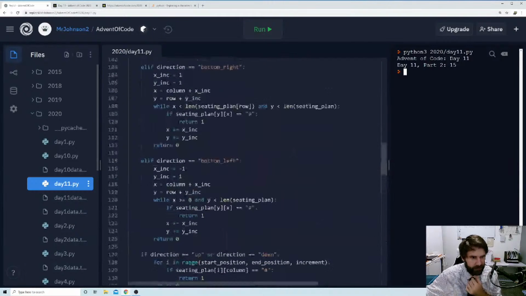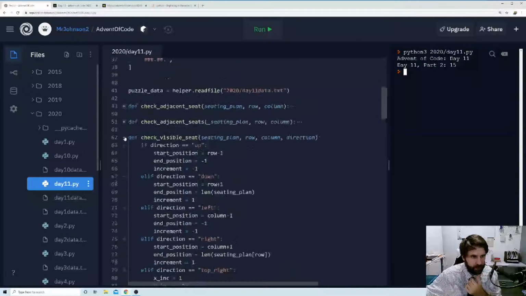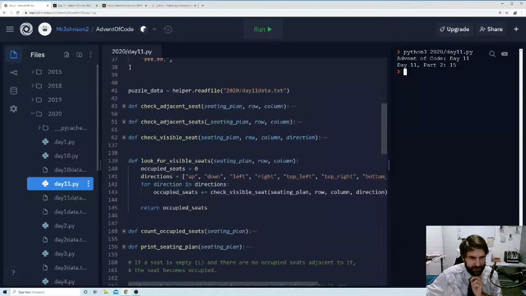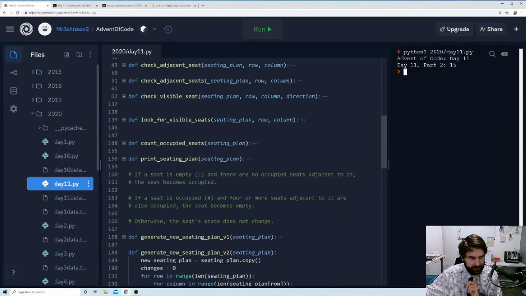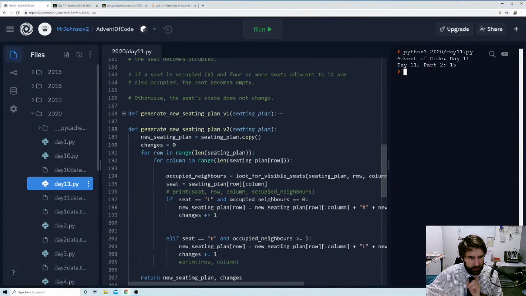So that's all good. Okay, so that's fine. Then we're saying occupied seats plus equals check visible seat with a row, a column, and a direction. So we're checking all directions with that row and that column, and we're adding all the occupied seats that we find, to a maximum possible of 8. And then we return those occupied seats. Okay, so once we've done that, we get our seat and we check it. So if our seat is an L and we have 0 occupied neighbors,